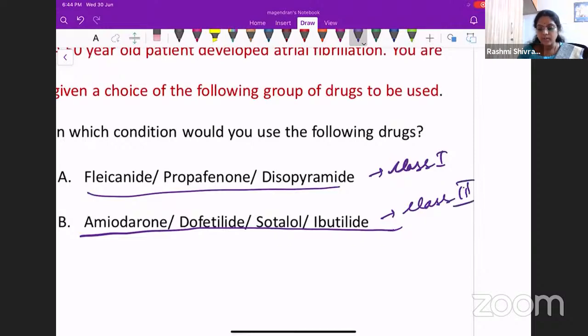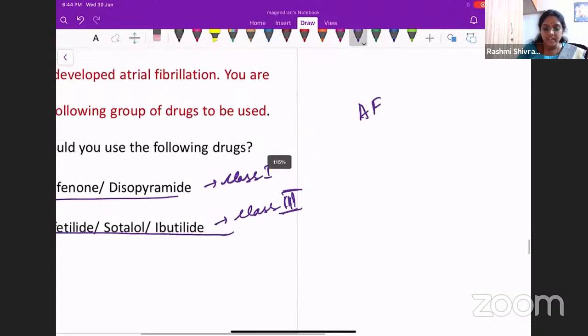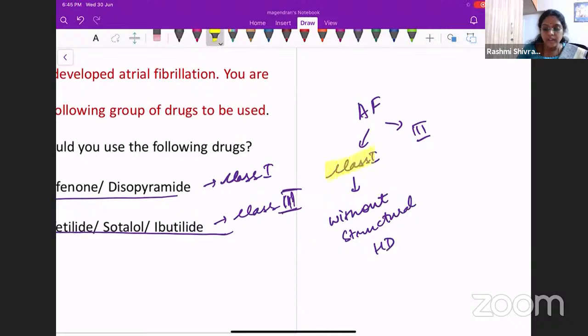So I will simplify the question for you. What I want to know is, a patient has developed atrial fibrillation. In which patient will you give class 1 drugs and in which patient will you give class 3 drugs? For class 1 drugs, if the patient does not have any structural heart disease, then you will give the patient class 1 drugs. But if the patient is having a structural heart disease, then you will give the patient class 3 drugs.